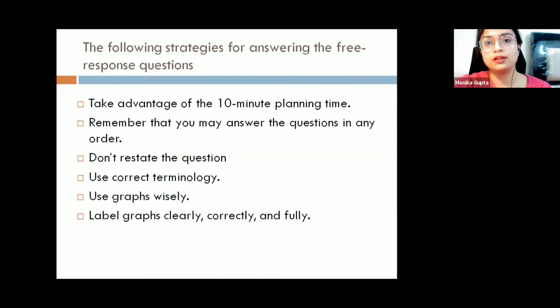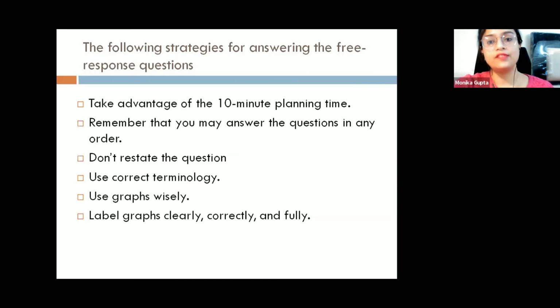That is very important, because in school we always have a habit of restating the question, but here it is not needed. So please do not waste your time restating the question; directly come to the point, and whatever they're asking, write it directly. Now use correct terminology, which means FRQs should always be backed with data wherever they refer to the explanation part. Wherever you want to explain with terms like marginal benefit, marginal cost, or average product, please do mention them. Please also mention the formulas wherever needed.